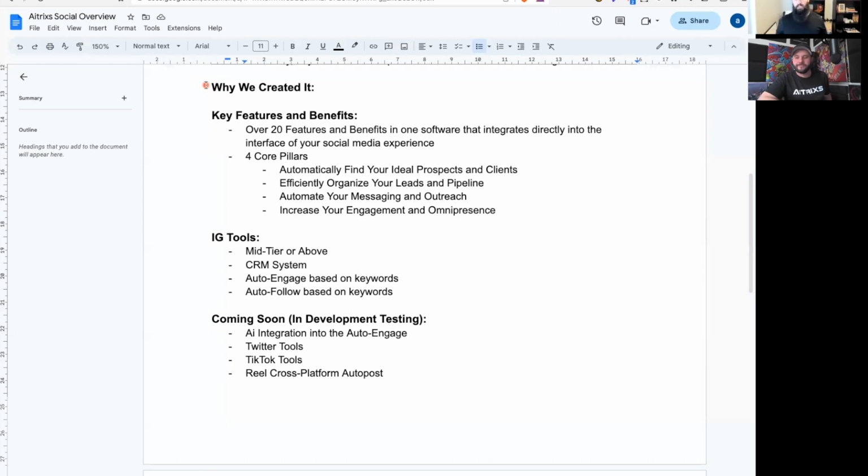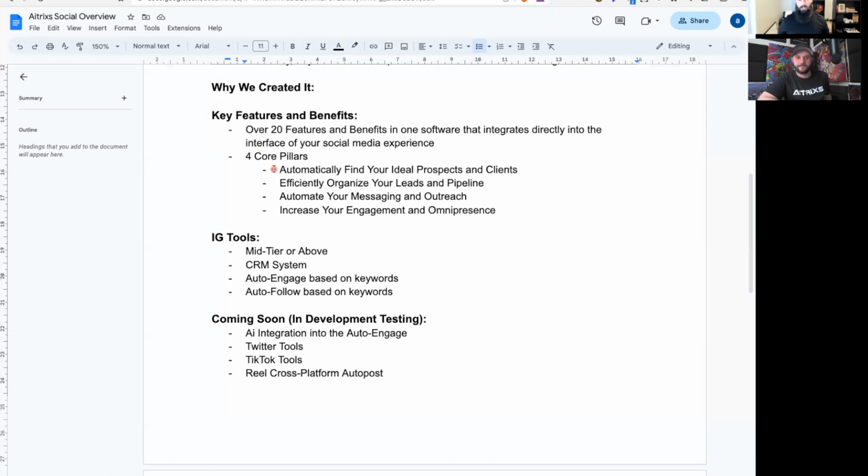So in terms of the key features and benefits, our tool currently has over 20 features and benefits, all packaged together in one software that directly integrates into the interface of your social media experience. We're going to show you what that looks like in just a second. We have 4 core pillars in terms of these benefits. So while there's over 20 different features, there's 4 main categories of things that we built into this program to help you maximize your business.